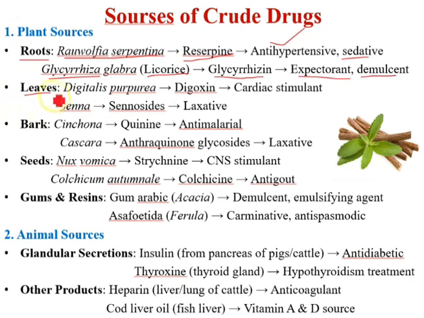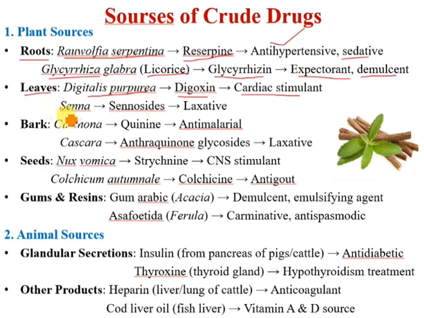Coming on to the leaf parts of the plant, that is Digitalis purpurea. Digoxin, it's a chemical constituent of the Digitalis purpurea that is used as a cardiotonic or a cardiac stimulant. One very important question from this Digitalis, that is which test is used for the Digitalis. Keller-Kiliani test is used for the Digitalis.